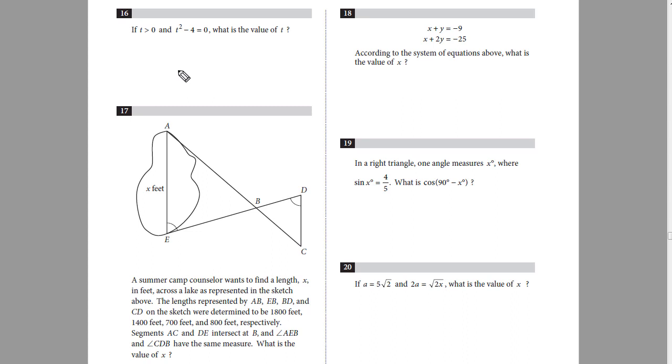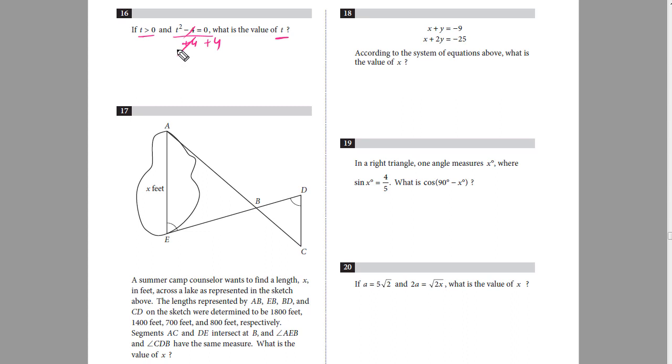Question number 16. In this question we have to work out the value for t, and the equation is t squared minus 4 is equal to 0, and t is greater than 0. Let's make t squared the subject first. I'll add 4 on both sides.